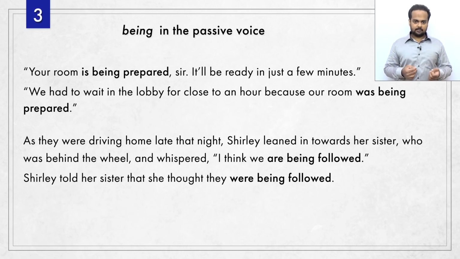So using being in the passive voice is simply a matter of choosing am, is, are, was, or were, and then putting being after it, followed by the main verb like prepare or follow in the past participle or V3 form. We'll see more examples in the exercise later.